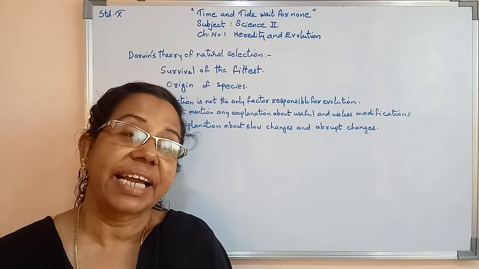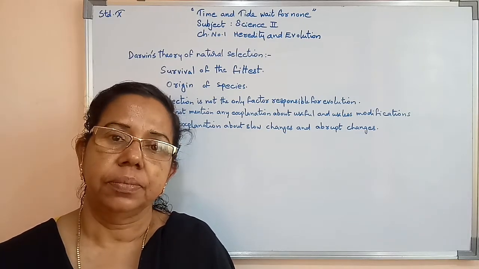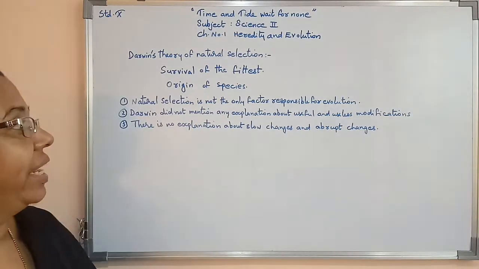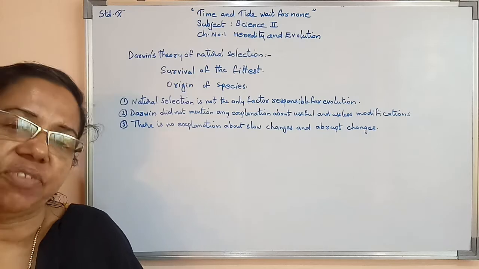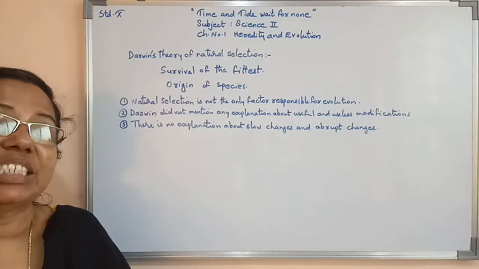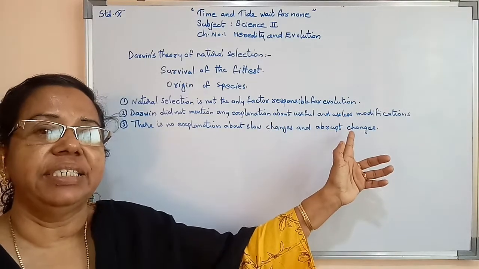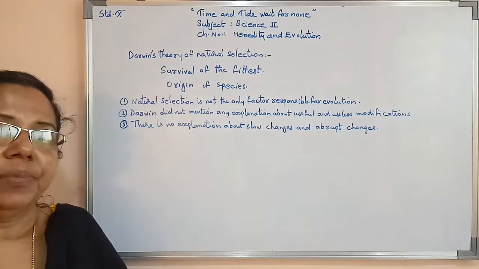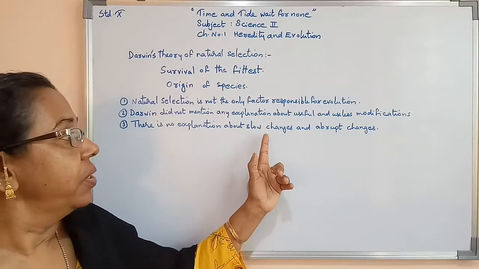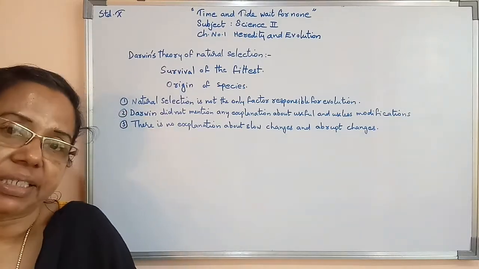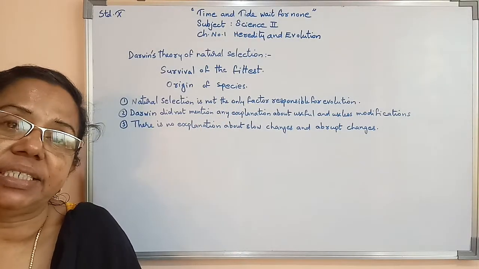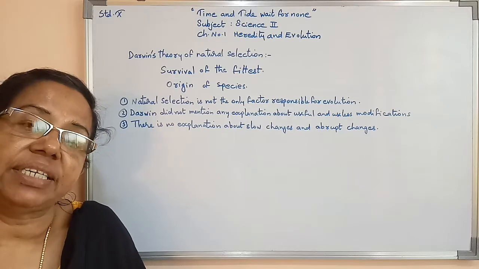Some objections were raised against his theory. First one, natural selection is not the only factor responsible for evolution. Second thing, Darwin did not mention any explanation about useful as well as useless modifications. Third objection, there is no explanation about slow changes as well as abrupt changes. So these three are the main objections against Darwin's natural selection.